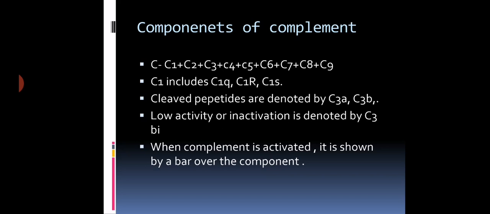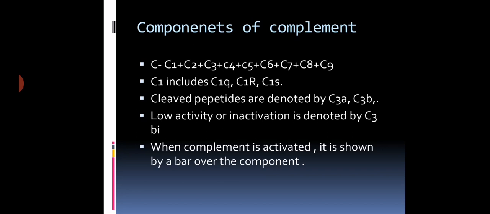Out of these, one component will join the complement activation pathway, and the second component will diffuse away. Later we will discuss the classical pathway. You just remember what C3a and C3b are: these are complement components.